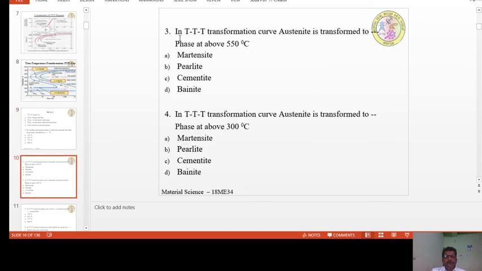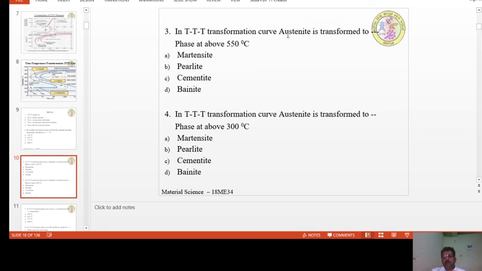The third one is, in TTT transformation curves, austenite is transformed to dash phase at above 550 degrees centigrade. In TTT diagrams, we know that austenite is the phase which exists above 727 degrees centigrade.